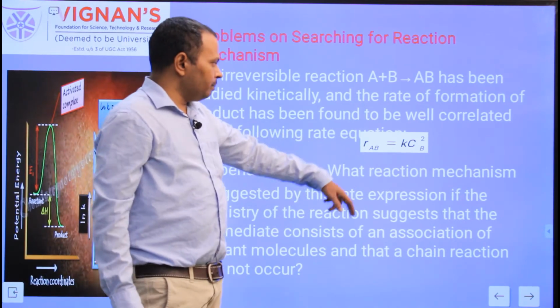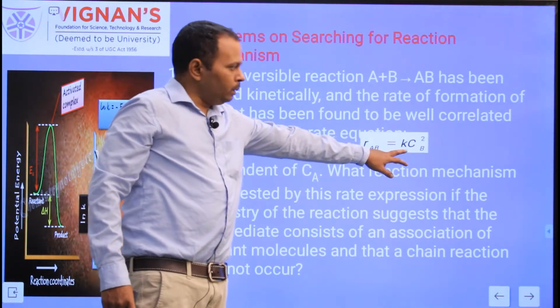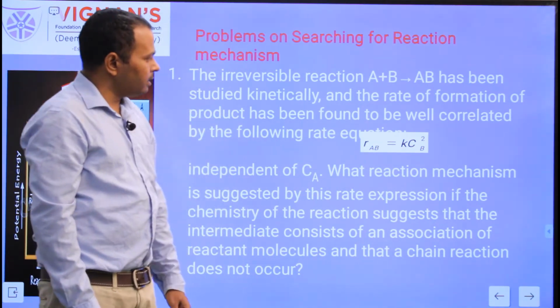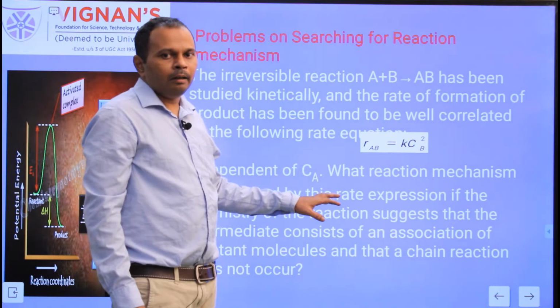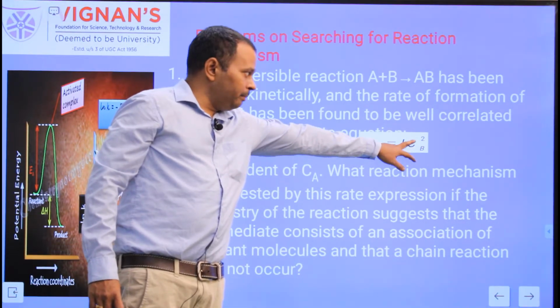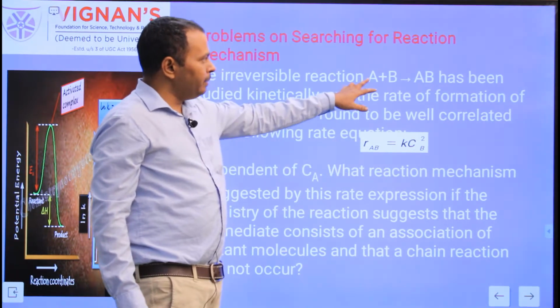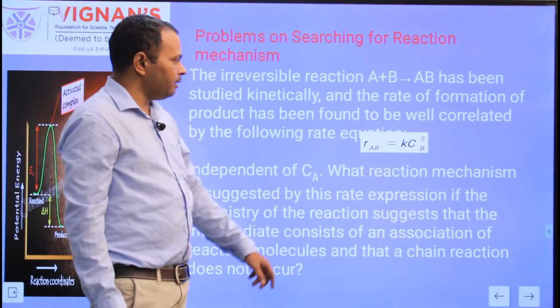R_AB, the rate of formation of AB, is equal to rate constant k times C_B squared. This is the experimental rate of formation of AB, where k is temperature dependent. This reaction is independent of C_A, the concentration of A.